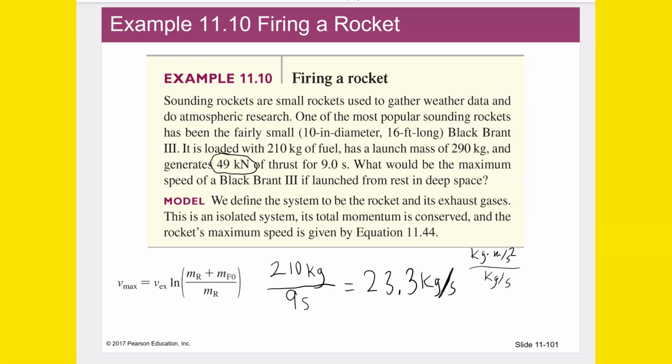I'm saying to divide the thrust force by the rate of consumption of the fuel in kilograms per second. Kilograms times meters per second squared times, just doing a keep-change-flip here, seconds over kilograms. Kilograms cancel. One of the seconds cancels, and we're left with meters per second.